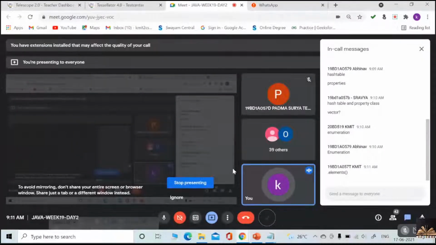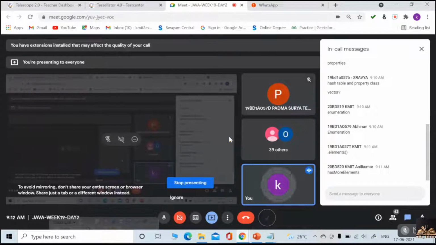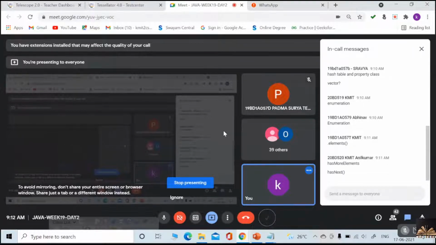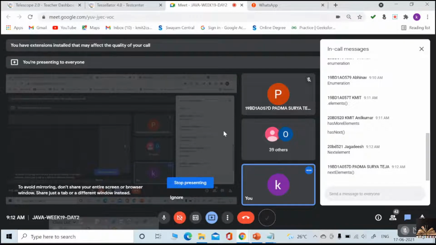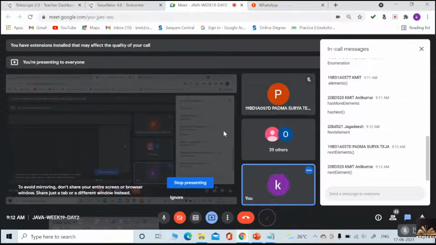What are the 2 methods we have seen in the enumeration? Has more elements. One more. Has next? No, has next is the method in iterator. Next element. Okay. Has more elements, next element.